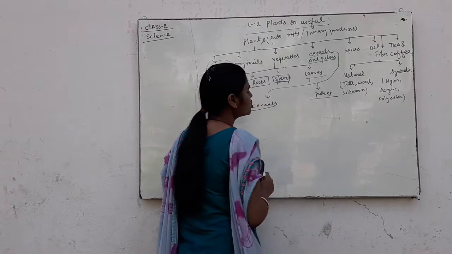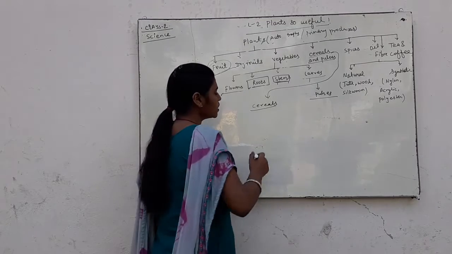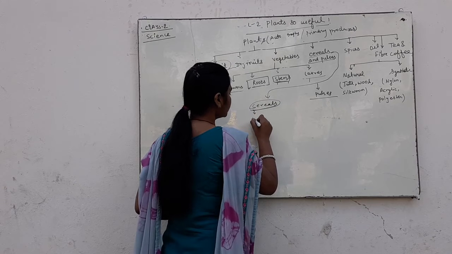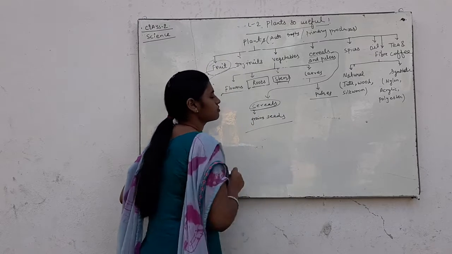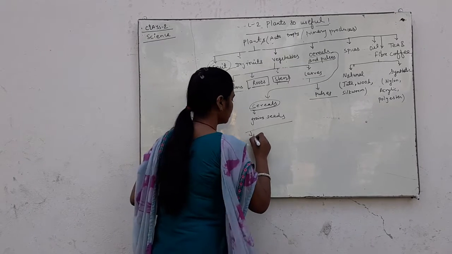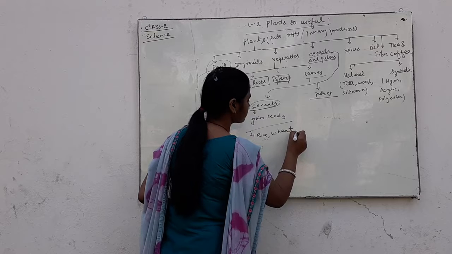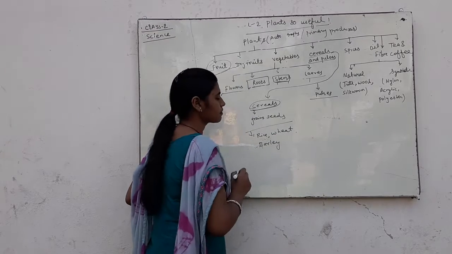They are the most common uses for humans. Cereals are grain seeds such as rice, wheat, barley.